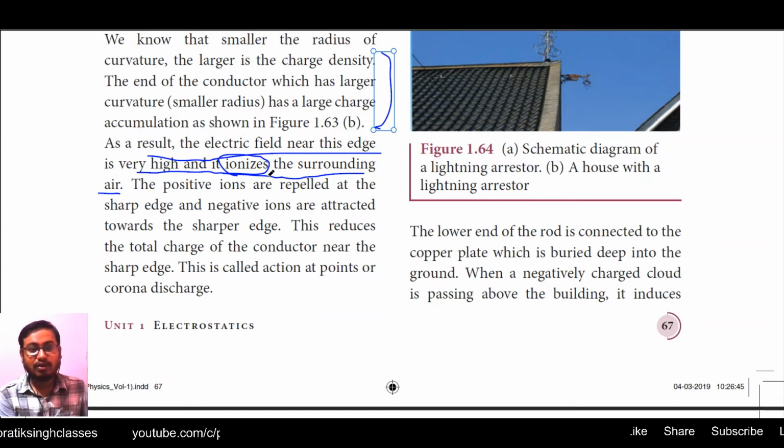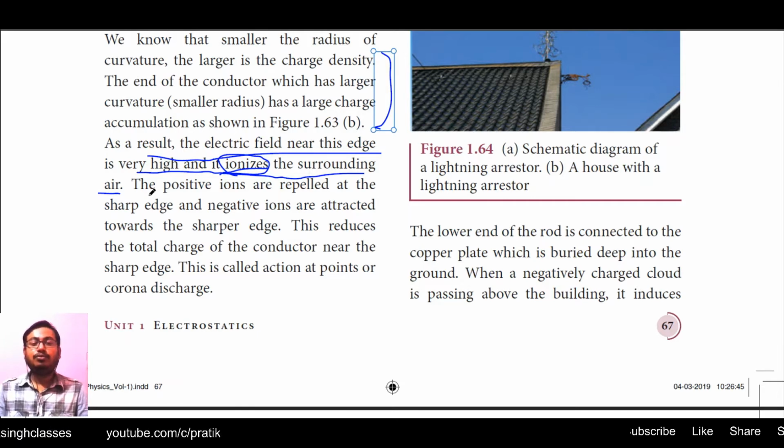Because of that, the air around that position will become ionized, or the molecules near the high electric field will lose or gain electrons, and the surrounding area will become ionized.